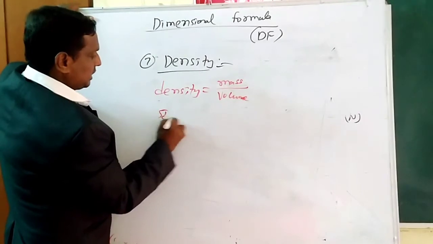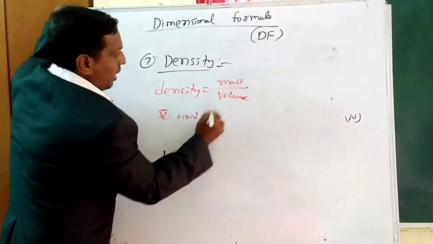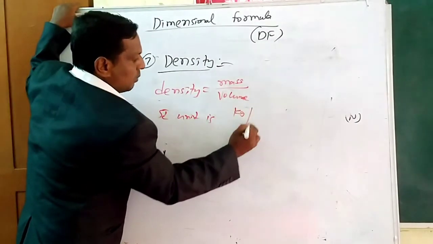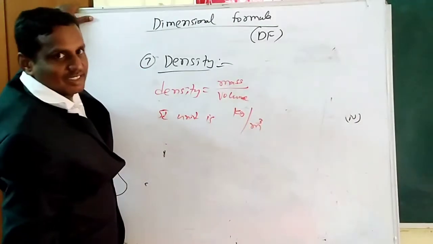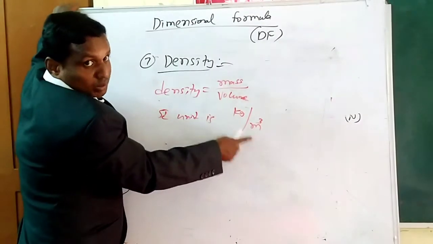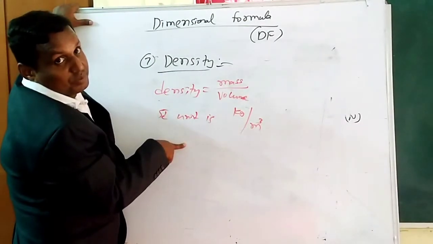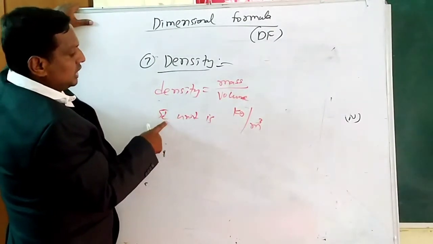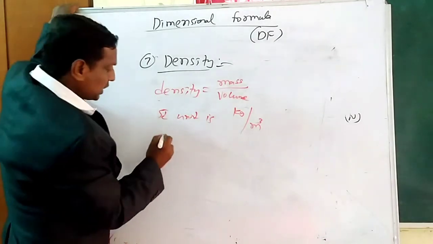So SI units. Mass is kilogram, volume is meter cube. SI unit of mass is kilogram. SI unit of volume is meter cube. Now one I told you. Okay, so SI unit is kilogram per meter cube. Next, CGS unit.